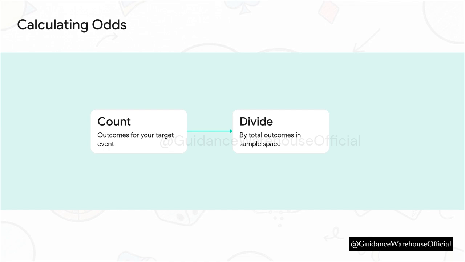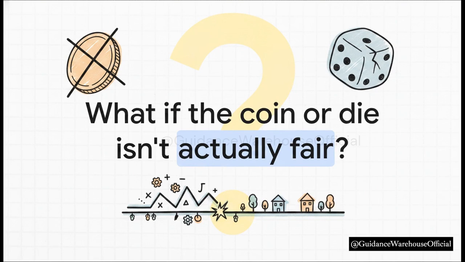Pretty simple, right? But, and this is a big but, this entirely assumes all outcomes are equally likely. Which brings up a really vital question you might be asking right now. Wait, what if the coin or the die isn't actually fair? What happens when our baseline assumption of equally likely outcomes is completely broken? Well, this is where theoretical math crashes headfirst into reality.